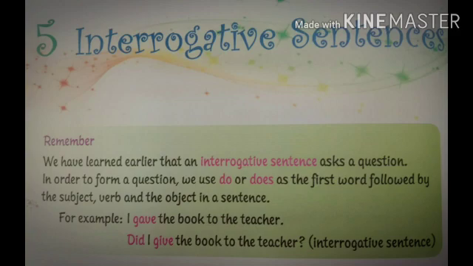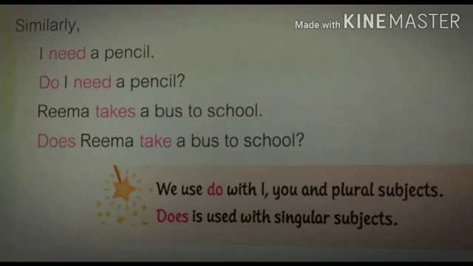For example, I gave the book to the teacher. This is a simple sentence and we have to change it to an interrogative sentence. Here students, gave is the past tense of give. In past tense, we use did. So the sentence becomes, did I give the book to the teacher? Before going to the next similar examples, first we will learn when does and do come in interrogative sentences.